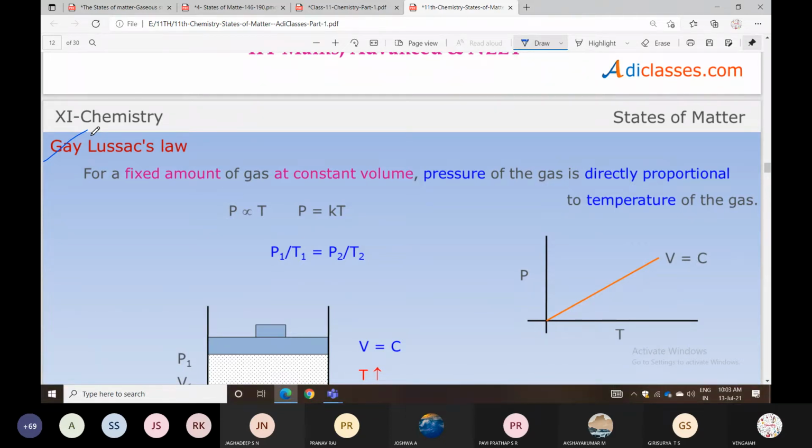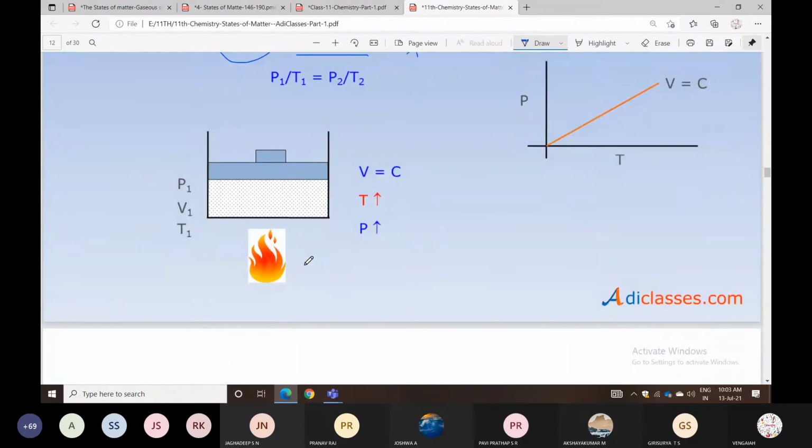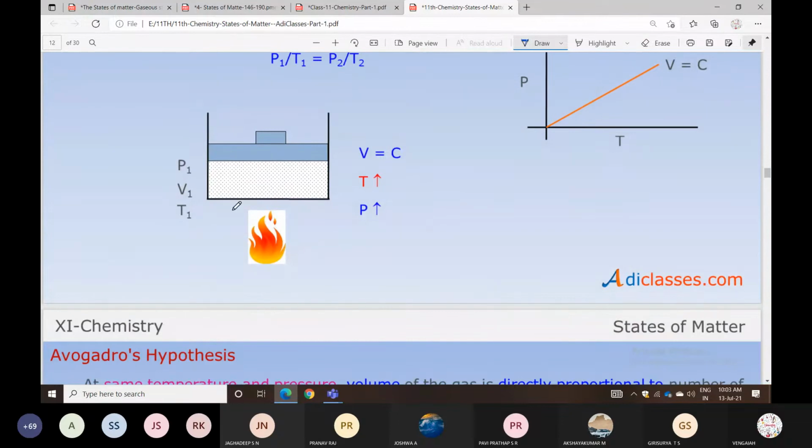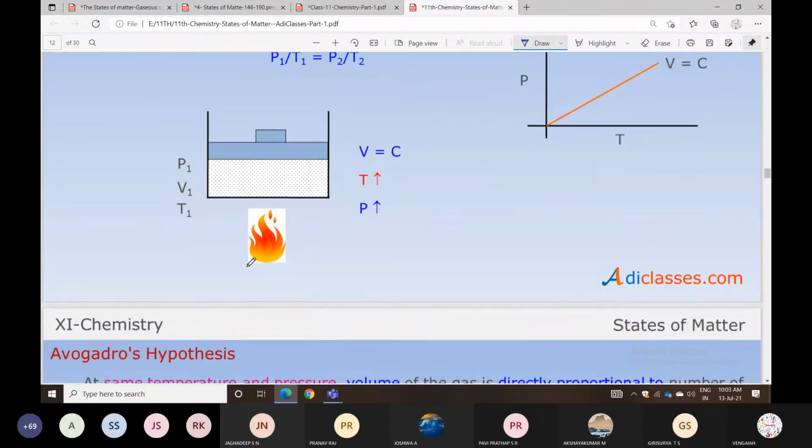So P is directly proportional to T. You can remove the proportionality sign and write K: P equals KT, so P by T equals K. Then P1 by T1 equals P2 by T2. You can follow those things.